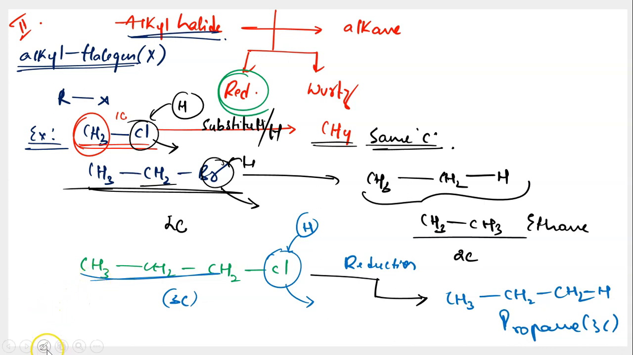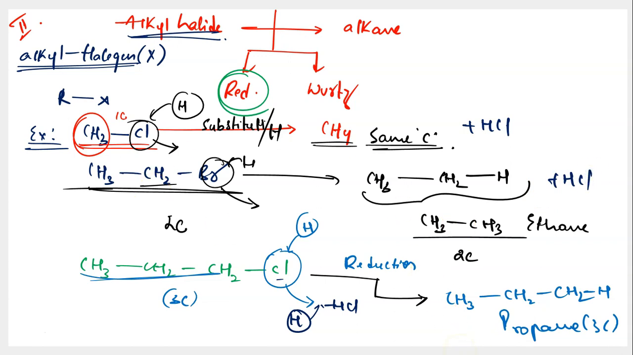But there are 2 points that you need to know over here. Point number 1, what is happening to chlorine? You are saying that chlorine is going out, right? What is happening to the chlorine? Chlorine gets out and it combines with another hydrogen atom and it leads to formation of HCl. So HCl is released over here. In all the cases, HCl is the byproduct when you are conducting reduction of alkyl halide.